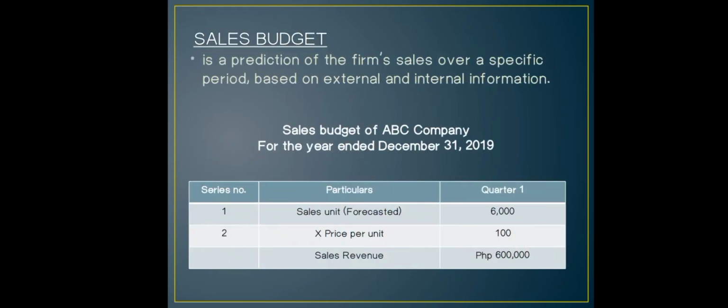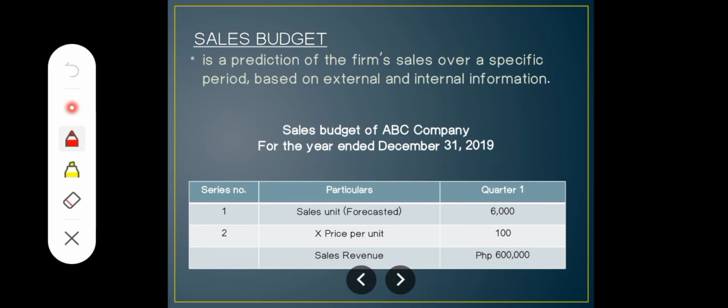So, sales budget. It is a prediction of the firm's sale over a specific period based on external and internal information. So, this table below shows the sales budget of ABC Company for the year ended December 31, 2019. For example, your predicted sales unit in quarter 1 is 6,000 and the price per unit is 100.